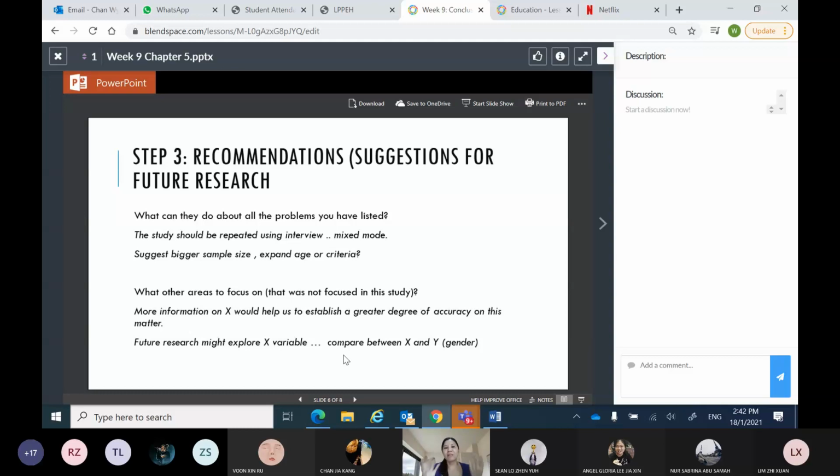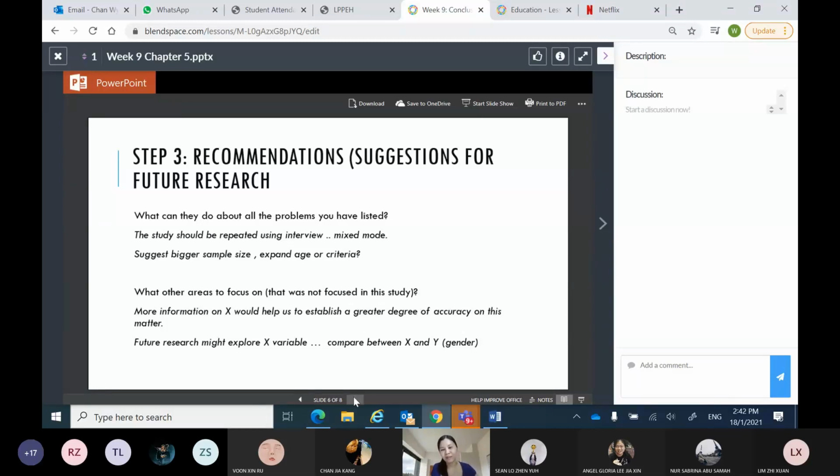For example, sample size, expand age or criteria. Probably you can get the future researchers to do a similar research but have more participants. Maybe if you are able to get 1,000 participants, then your data will be more accurate. Okay, and then perhaps we also want to expand to other age groups, for example, high school students or even primary school students. Okay, so probably you want to focus on different areas as well.